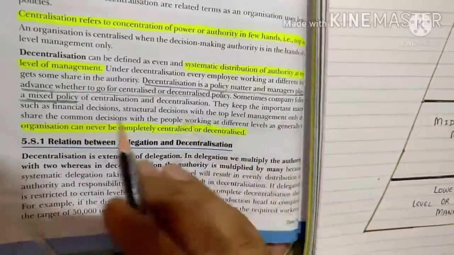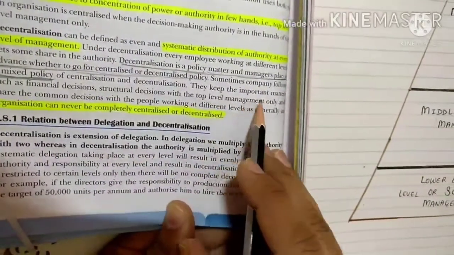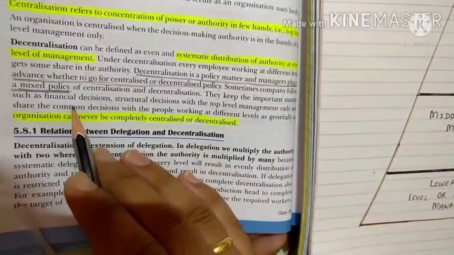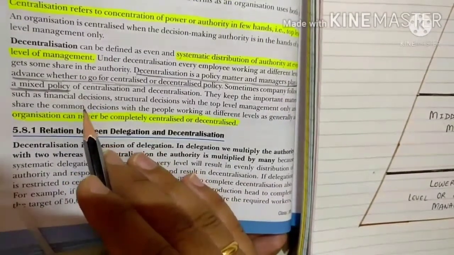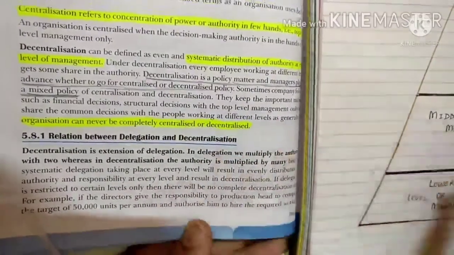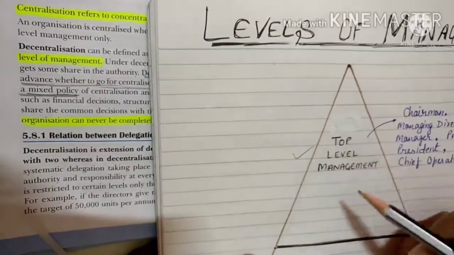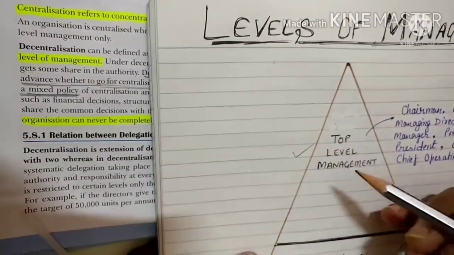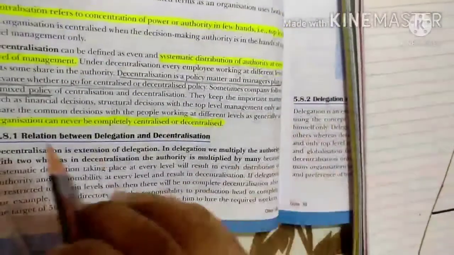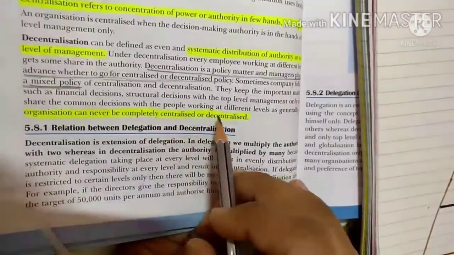Sometimes a company follows a mixed policy of centralization and decentralization. They keep the important matters, such as financial decisions related to money, and structural decisions, with the top level of management. It means they give all the main policy making and decision making, and everything related to finance, to top level management, and share the common decisions with the people working at different levels.